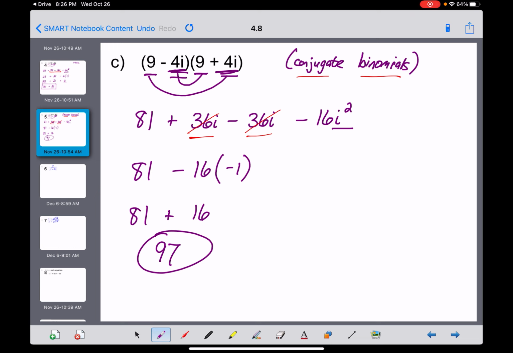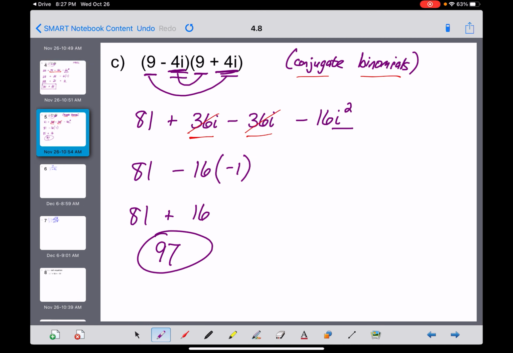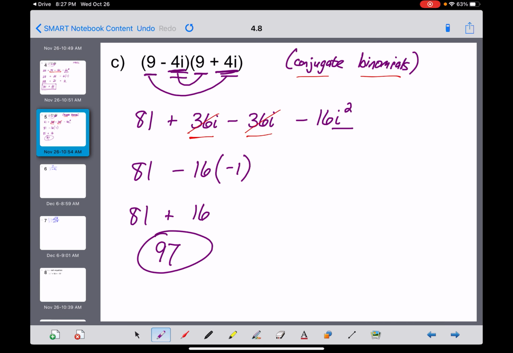Now, the big difference between the problem we did previously and the problem we just did here is that in example B, we FOILed out two complex numbers and ended up with a complex number because it has an imaginary component. But in example C, when we FOILed two conjugate binomials, the imaginary part dropped out completely, and we ended up with an answer that was completely real.